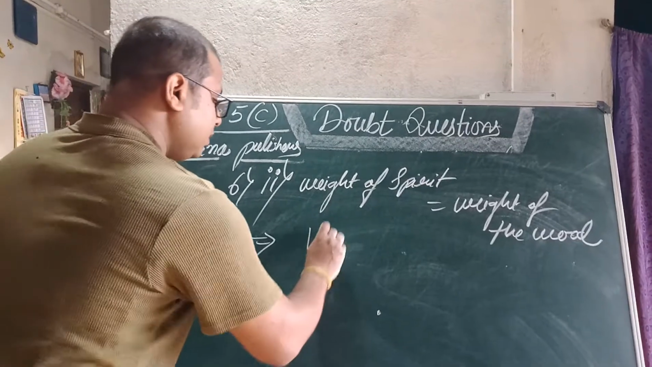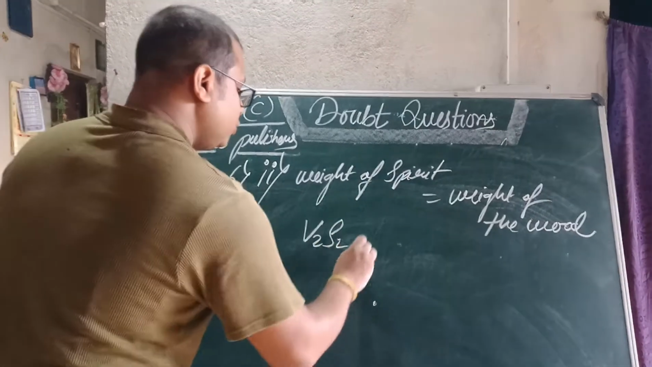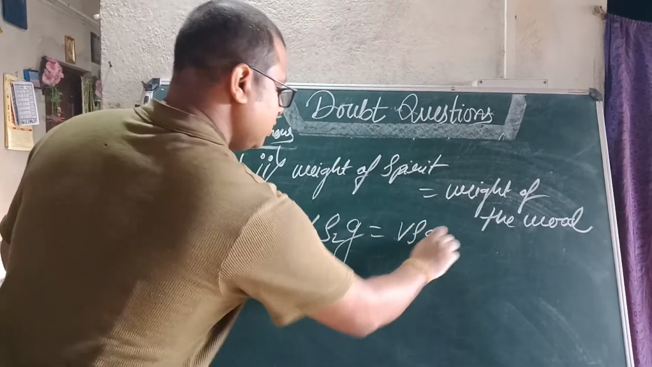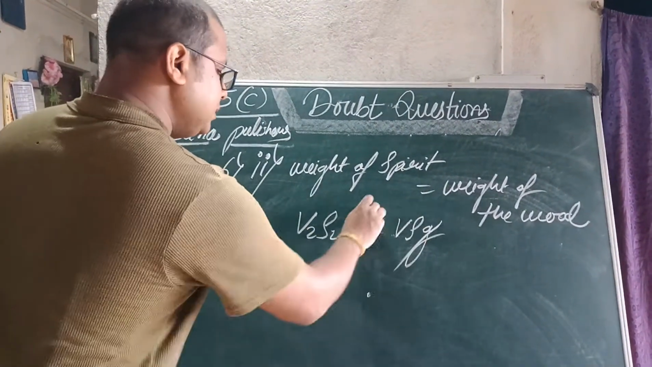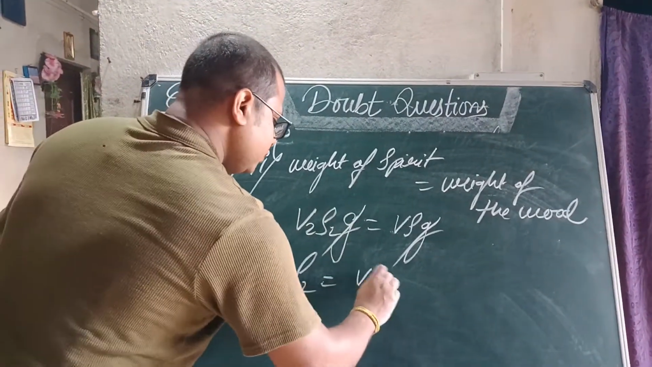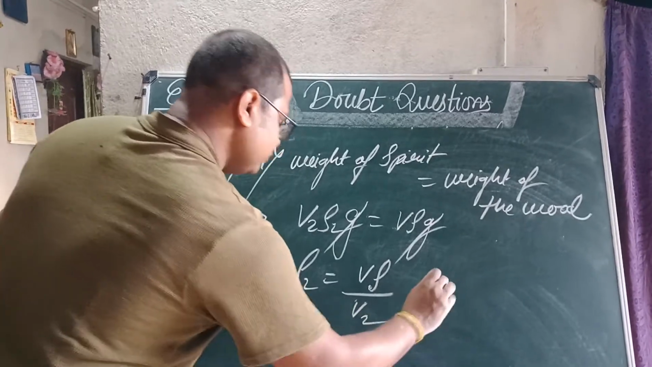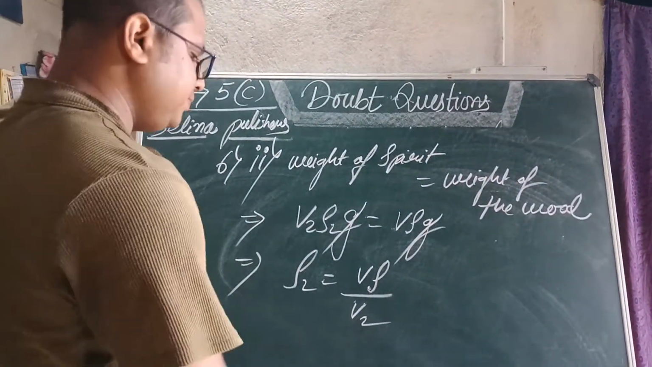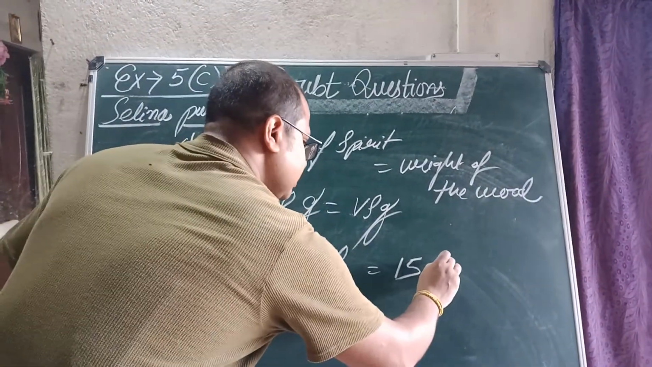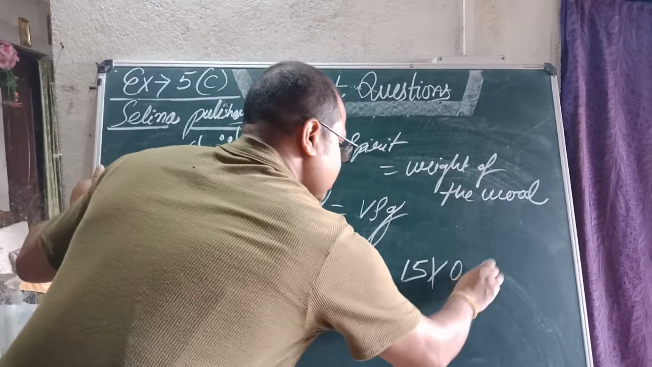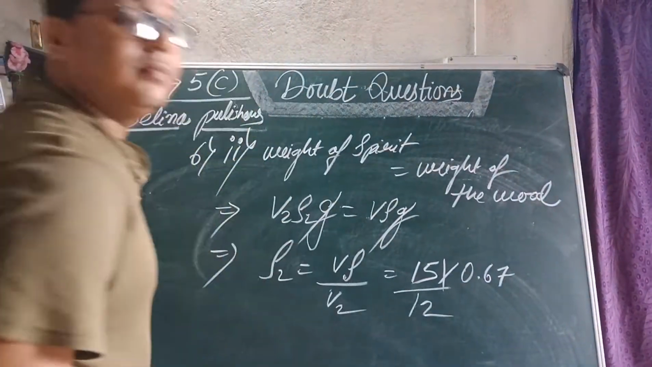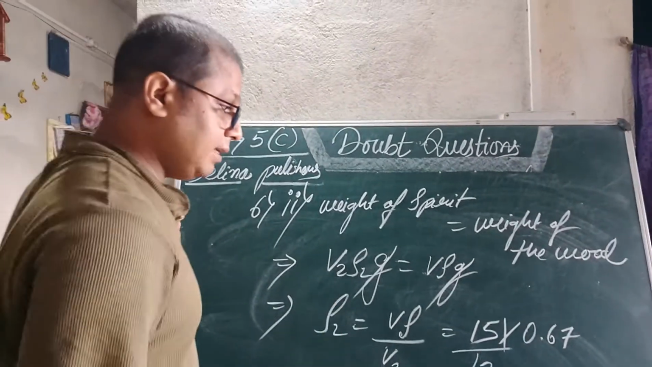We will take the values here V2, rho 2 and G. Here it will be again V rho G. Okay, students. So this will be cancelled together. What we have to find? We have to find the value of rho 2. So V into rho by V2. Now what is the value? You have seen it is the value having 15. It is the value having how much? Just we have got 0.67. And what is the value of this V2? It is 12. You will see the question, you will find these values.